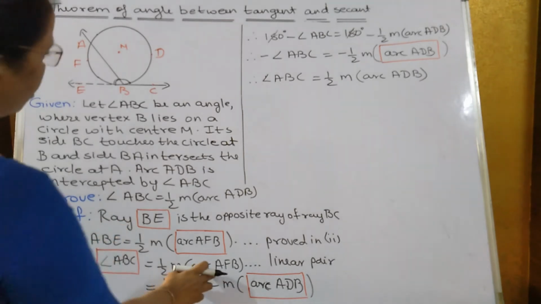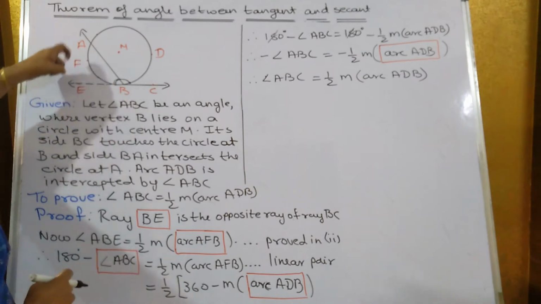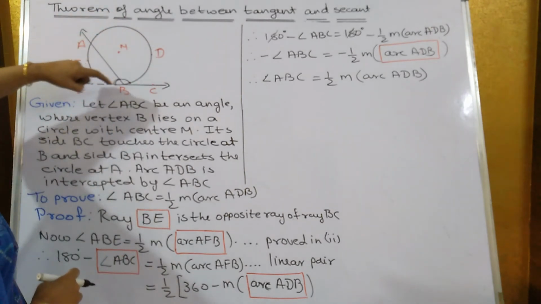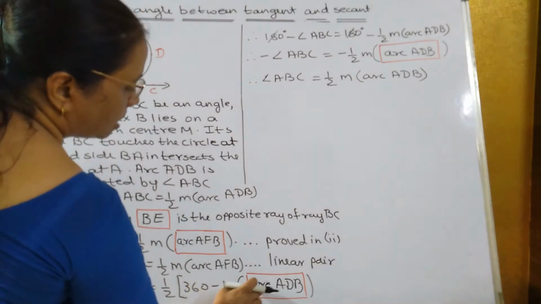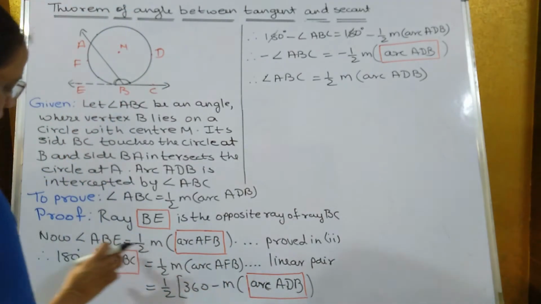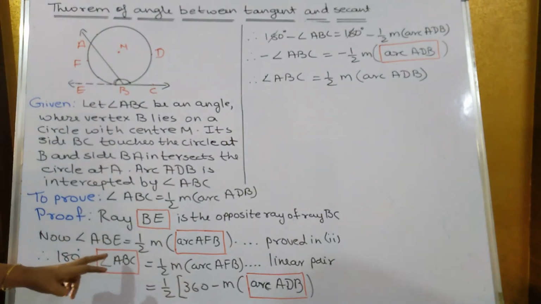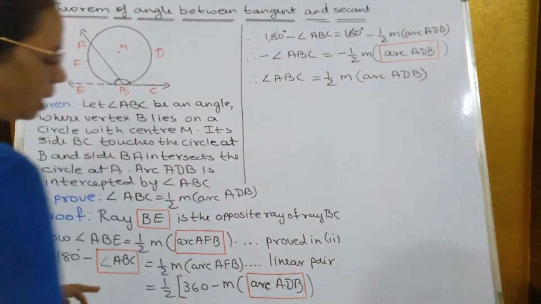Similarly, in order to remove AFB, what I did, I took the full circle. How much is it? 360 minus arc ADB. So AFB also went away and angle ABE also went away. We have got angle ABC and arc ADB.